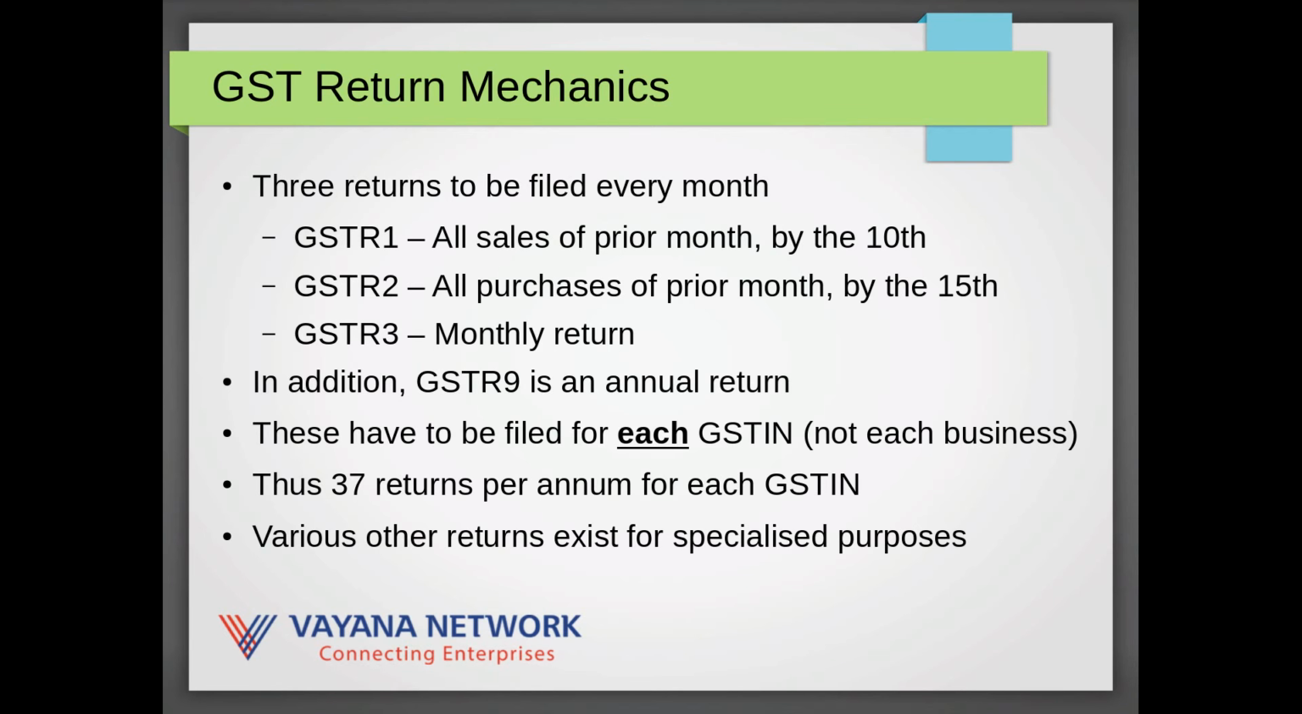In addition to these 3 returns to be filed every month, there is one annual return that needs to be filed called GST R9, and thus there are totally 37 returns to be filed every year. Note that these have to be filed per GSTIN, not per business. So if a business has multiple GSTINs, then it will need to file 37 returns per annum for each GSTIN. In addition to these returns that I talked to, there are various other returns that exist for specialized contexts or purposes. Do check if that's applicable for your business, but I haven't really gone into details of what those are, and they are out of scope for this screencast.